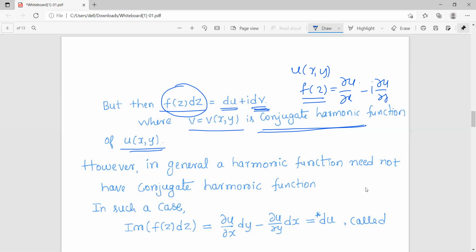But some counterexamples have shown us that, in general, a harmonic function need not have a conjugate harmonic function. Not all harmonic functions will have harmonic conjugates.